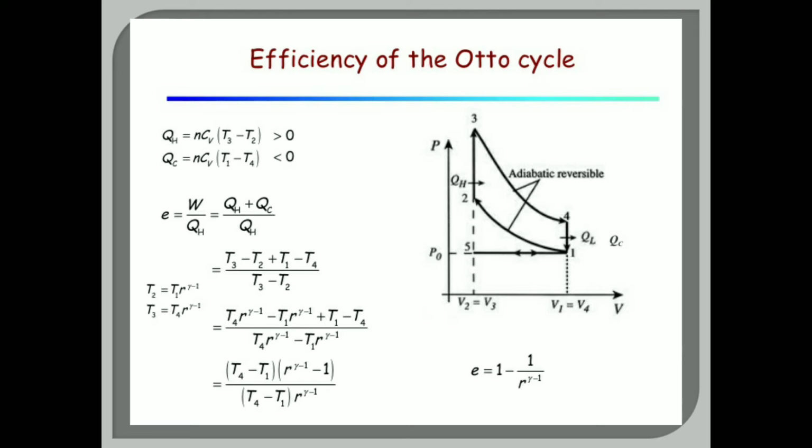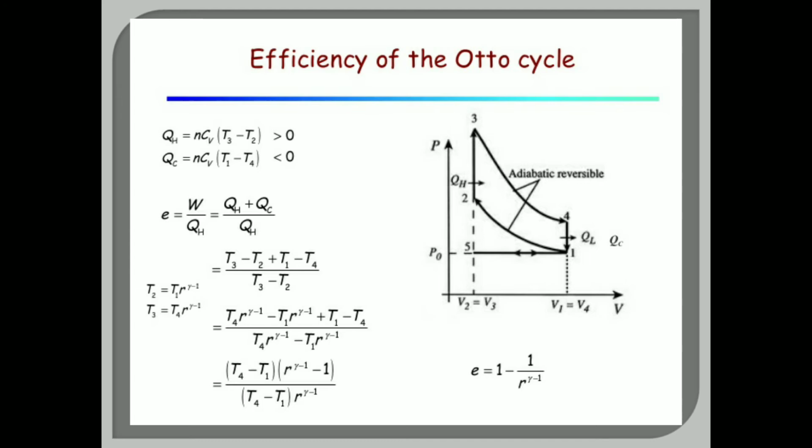Okay, so in both the numerator and denominator, R raised to gamma minus 1 minus 1 is common, and we write it in another bracket. So we get (T4 minus T1 R raised to gamma minus 1) divided by (T4 minus T1 R raised to gamma minus 1). That's why efficiency may be written as 1 minus 1 upon R raised to gamma minus 1, as T4 minus T1 get cancelled out. So likewise, the efficiency of the Otto cycle is given as E is equal to 1 minus 1 upon R raised to gamma minus 1.